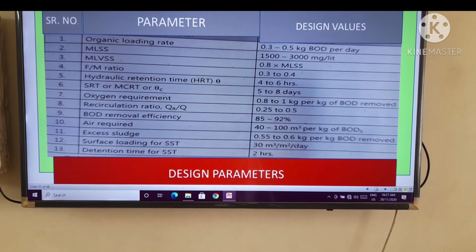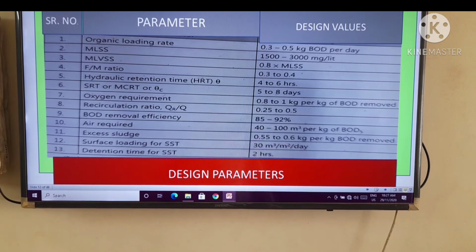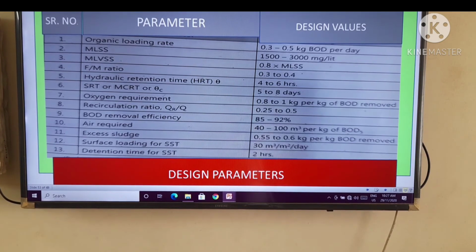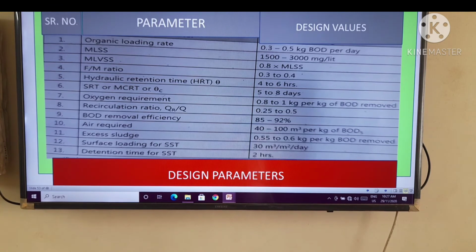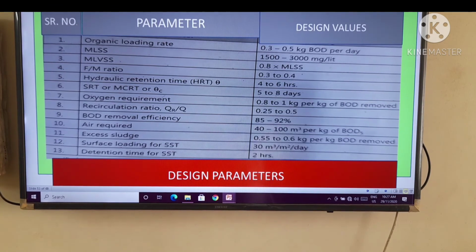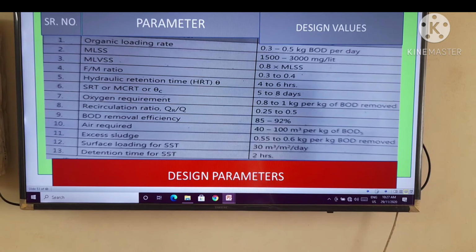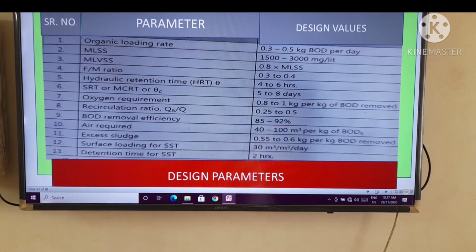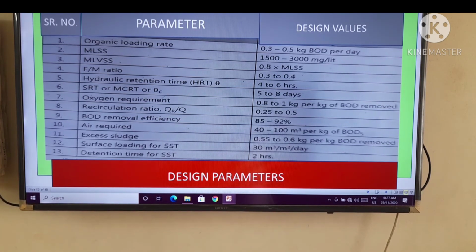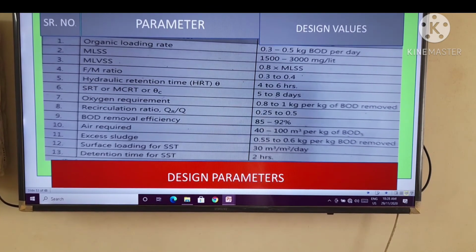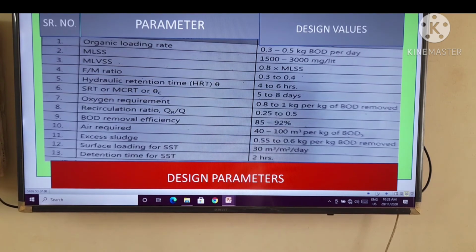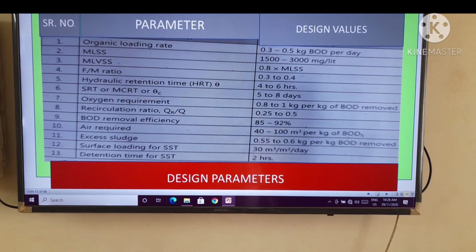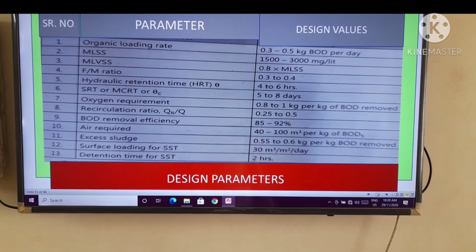Ninth design parameter is BOD removal efficiency. The design value is 85 to 92%. Air required having a design value is 40 to 100 meter cube per kg of BOD for 5 days BOD, right? The 11th design parameter is excess sludge.